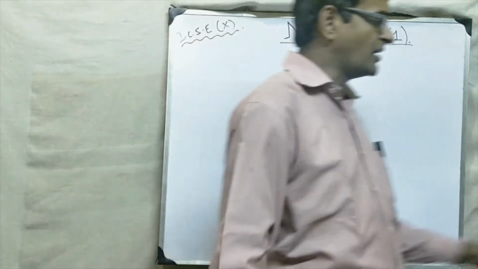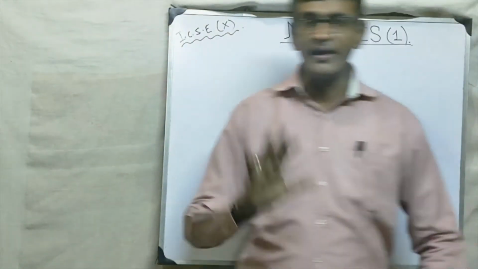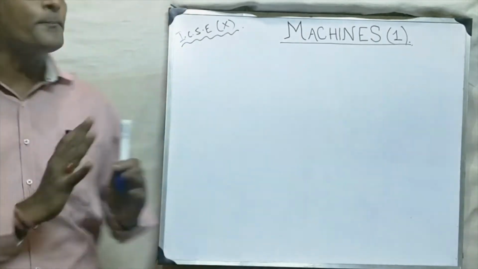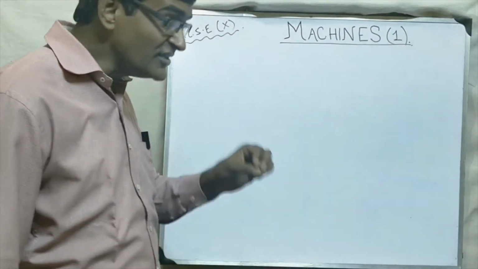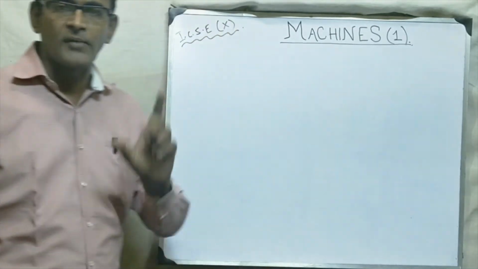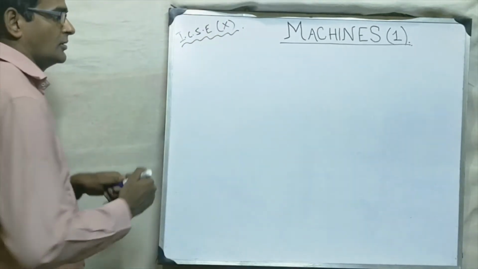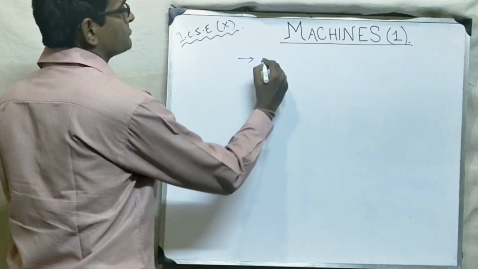A machine is a device that performs any of the 5 points which I am going to write here. What are the 5 points?